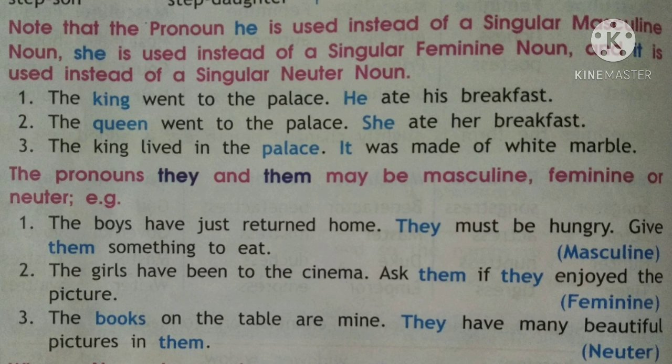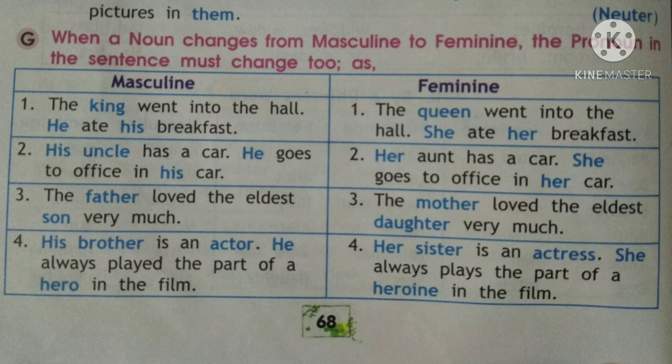Third, the books on the table are mine. They have many beautiful pictures in them. Again, they and them we are using for the neuter gender, that is books. So they and them mostly go together. So they and them are used for all the three genders, masculine gender, feminine gender and the neuter gender. Now when a noun changes from the masculine to feminine, the pronouns in the sentences must change too. So now as we just read that if we are talking about a masculine gender, then the pronouns also have to be changed into the masculine. If it is a feminine, so we need to change into the feminine.